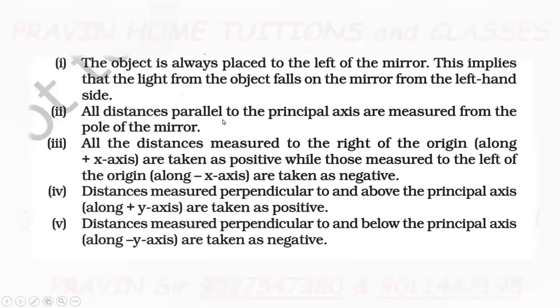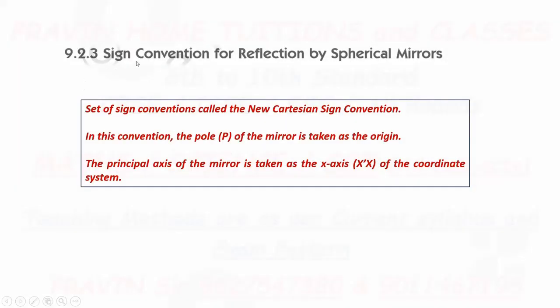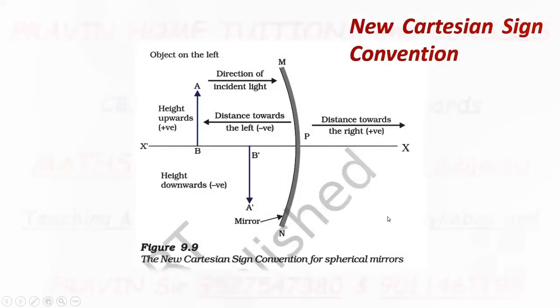So here, whatever I have explained is written: the pole is taken as the origin, the principal axis is taken as the x axis, and distances are measured accordingly. So this is all about the new Cartesian sign convention for spherical mirrors.